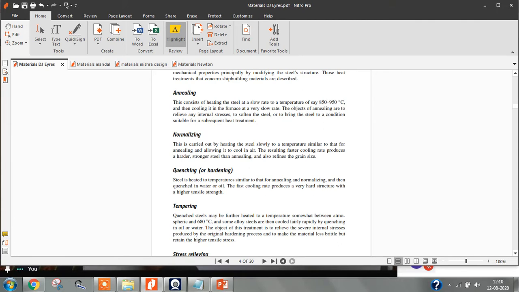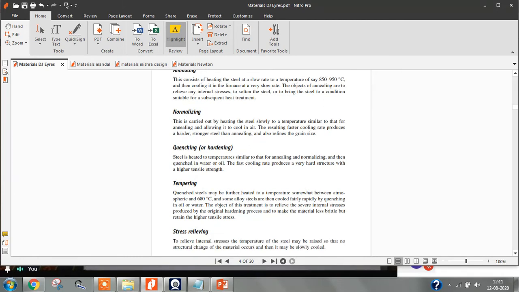Then we cool it immediately, so that the grain size is retained. Understood? In this normalizing process, the cooling is done by keeping the steel in open air.